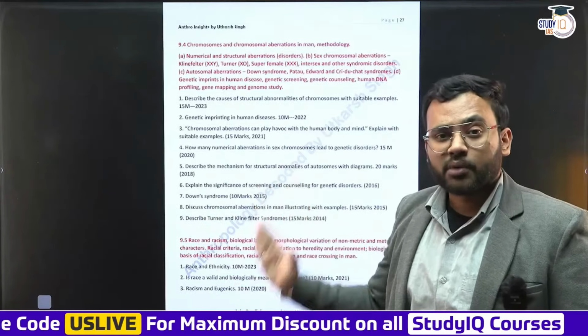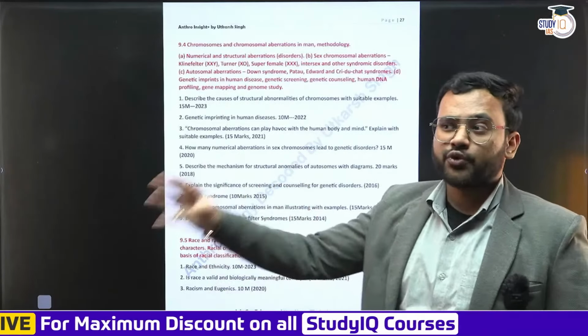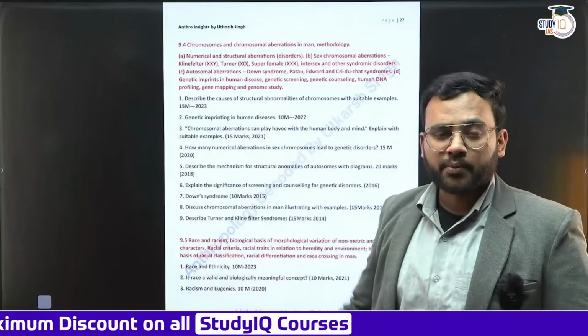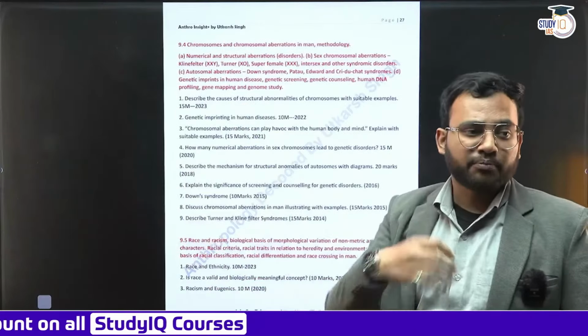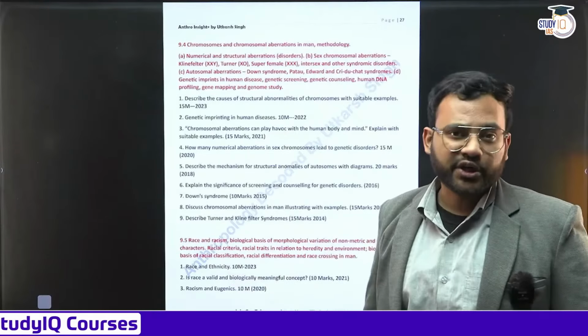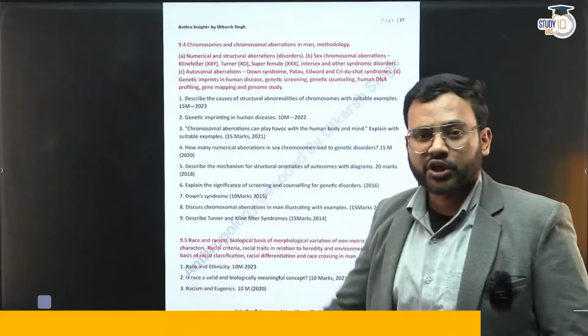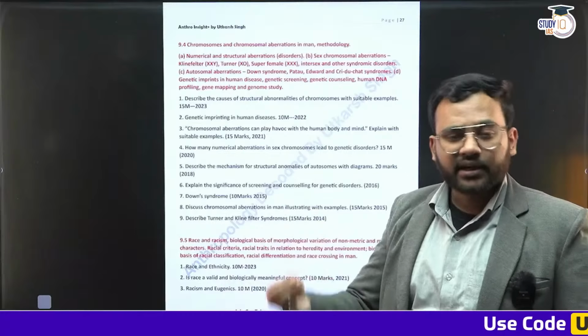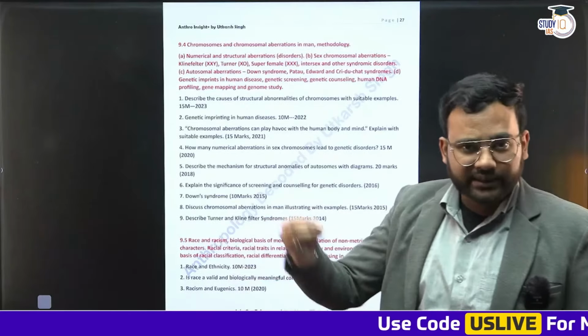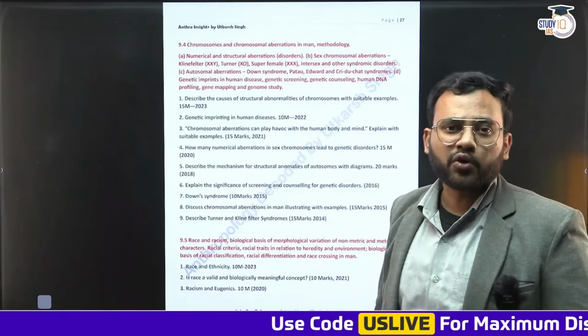Then we talk about the phenomena of race and racism. How the population of Europe is different from Africa, the population of Mongolia is different from the population of South Asia. What are the various races? How does race formation occur? Does anything like race actually exist? Is any race superior or inferior? We talk about all these things.